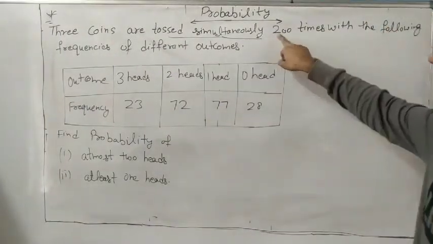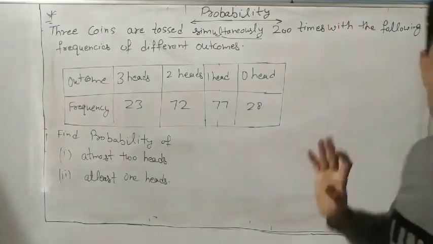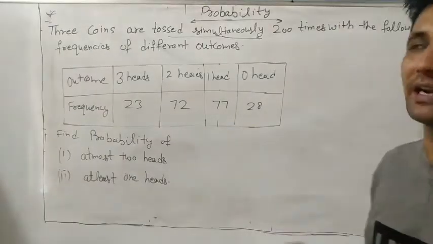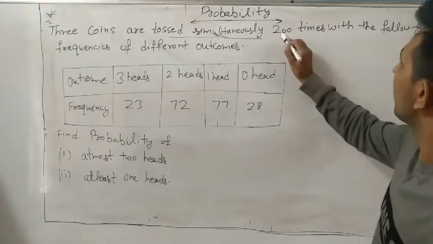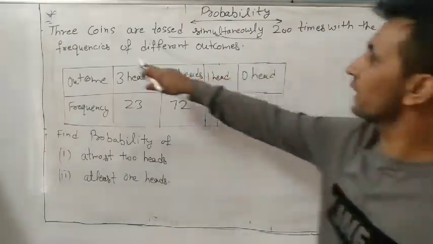Okay, and how many times? 200 times. Suppose we have 1 coin and tossed how many times? 1 time, 2 times, 200 times, with the following frequency.